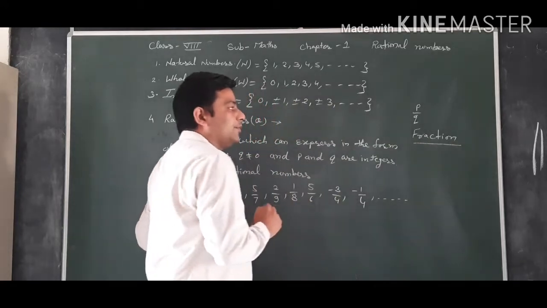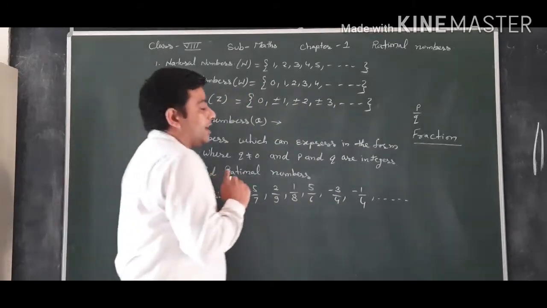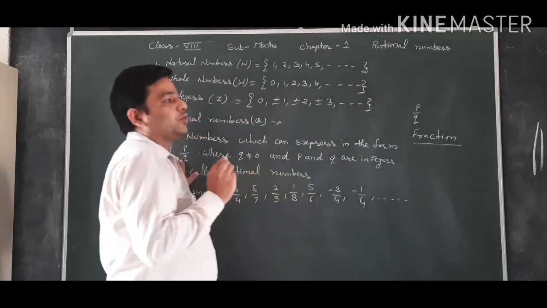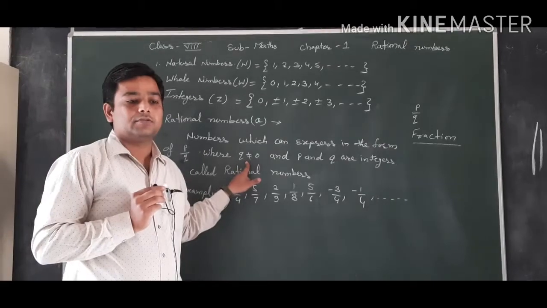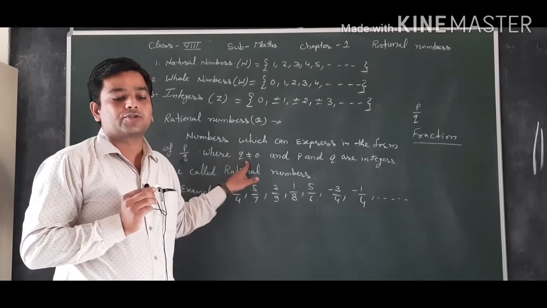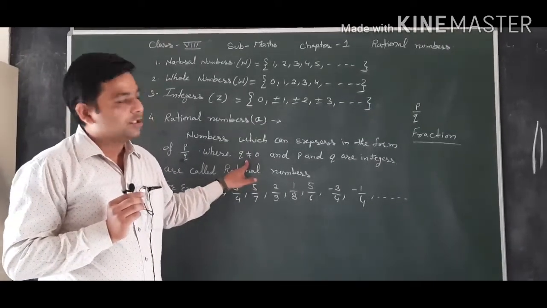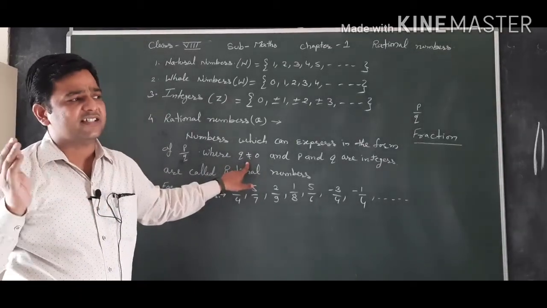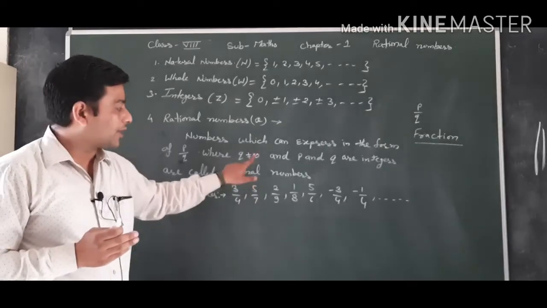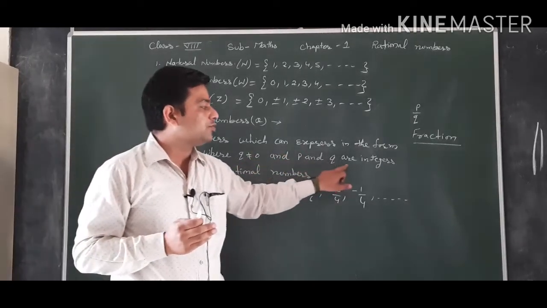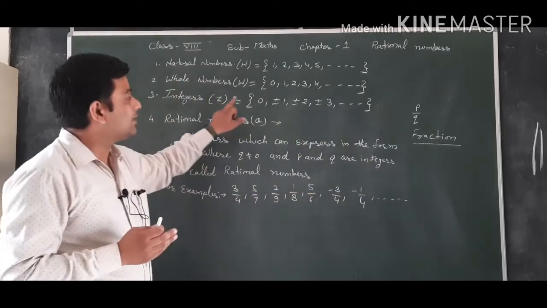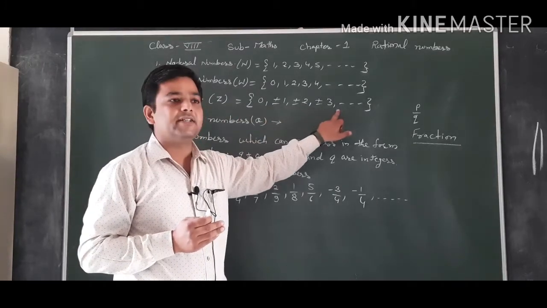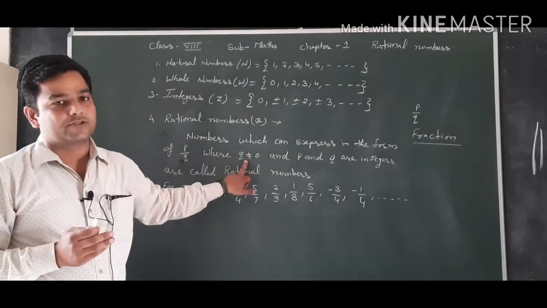If we can express a number in the form P upon Q, where Q is not equal to 0 and P and Q are both integers, like 0, plus or minus 1, plus or minus 2, but the denominator doesn't become 0. If it becomes 0, the number is not defined. These numbers are called rational numbers. So rational numbers are in the form P upon Q, where Q is not equal to 0 and P and Q are both integers.